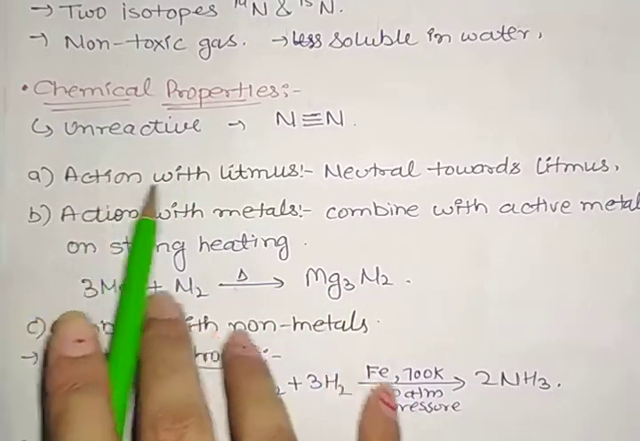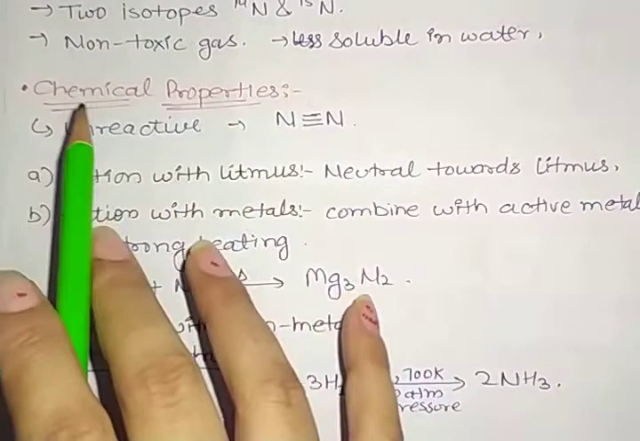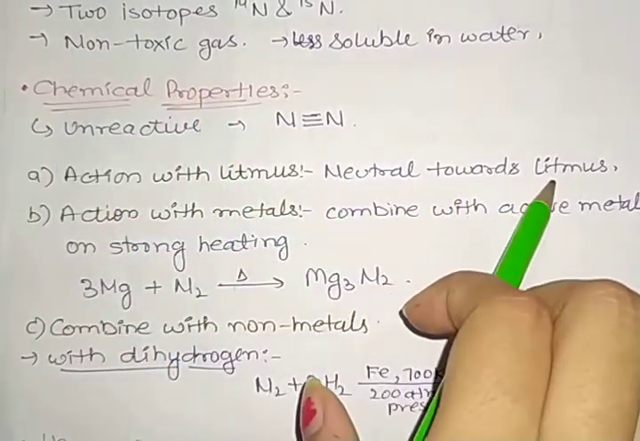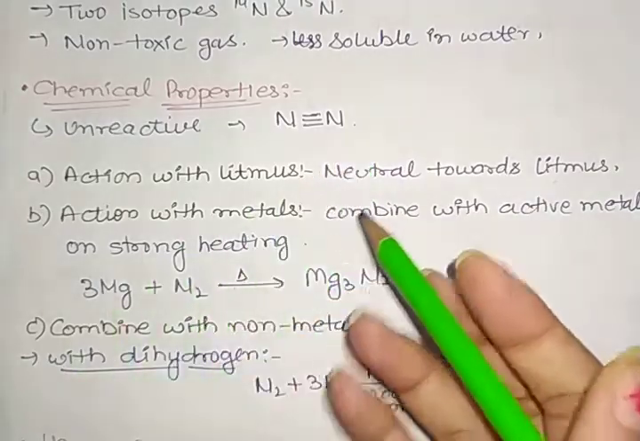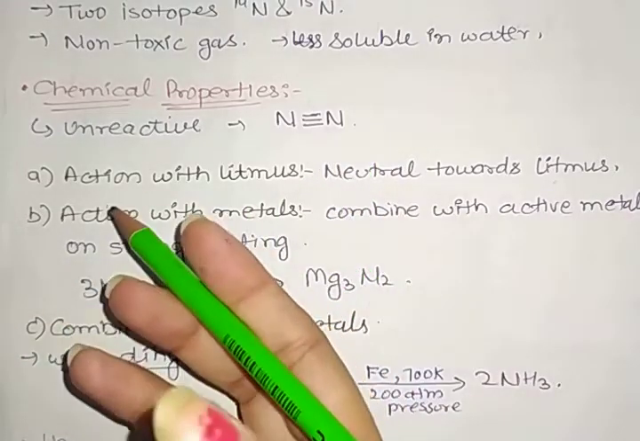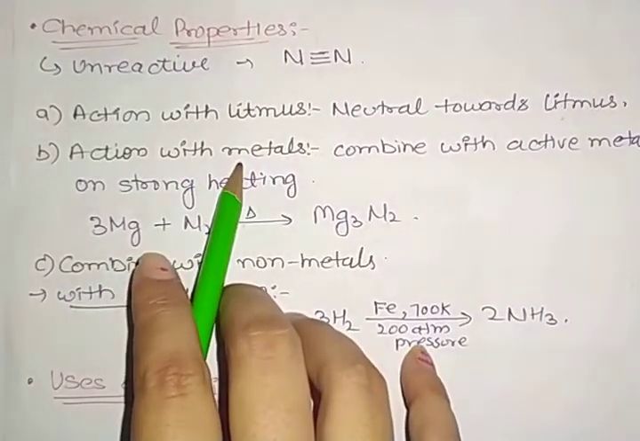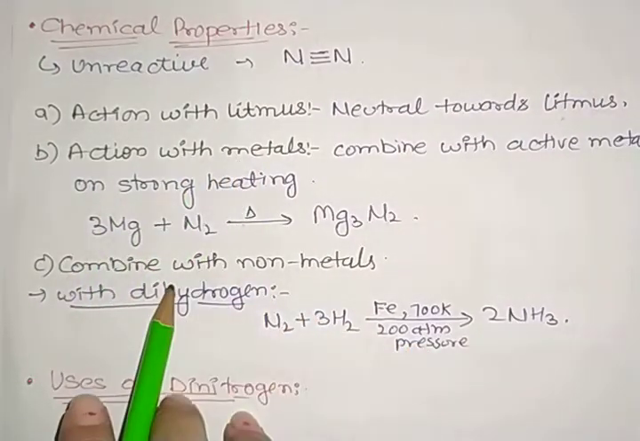Now what is the action of dinitrogen with litmus? This dinitrogen is neutral towards litmus. That means there will be no action with blue or red litmus paper. Clear? Next, as I'm saying that it reacts with metals, it also combines with non-metals.